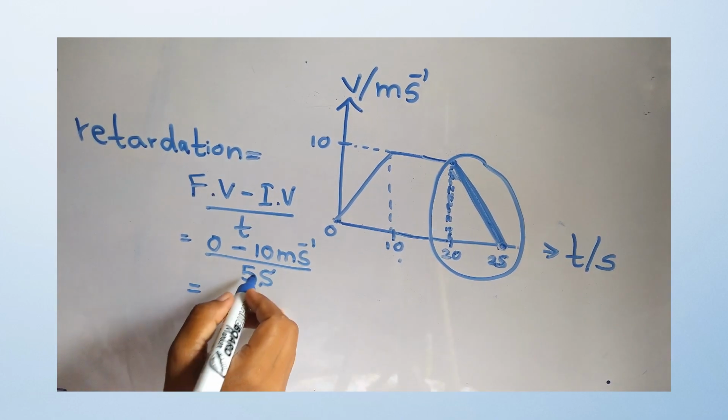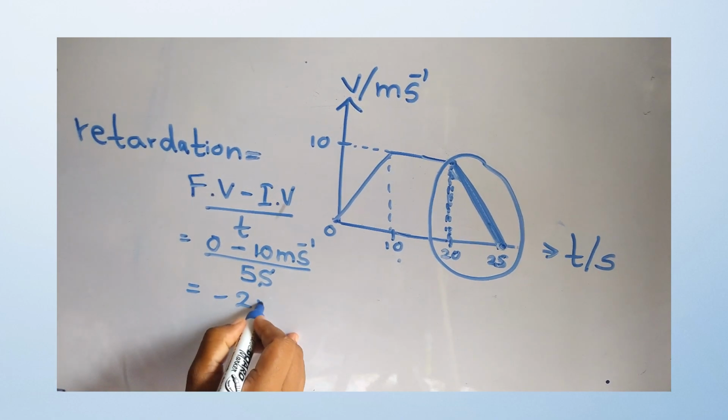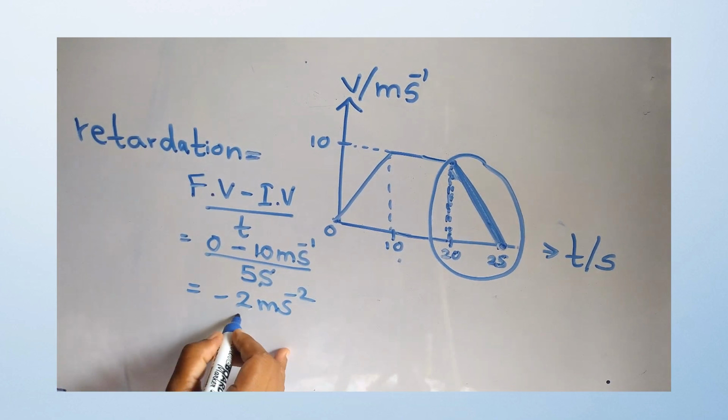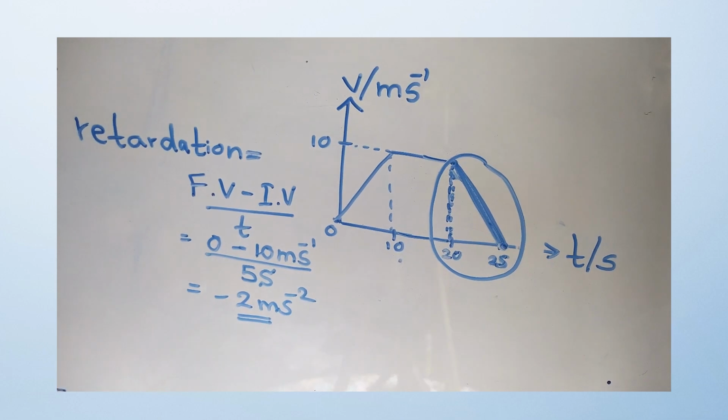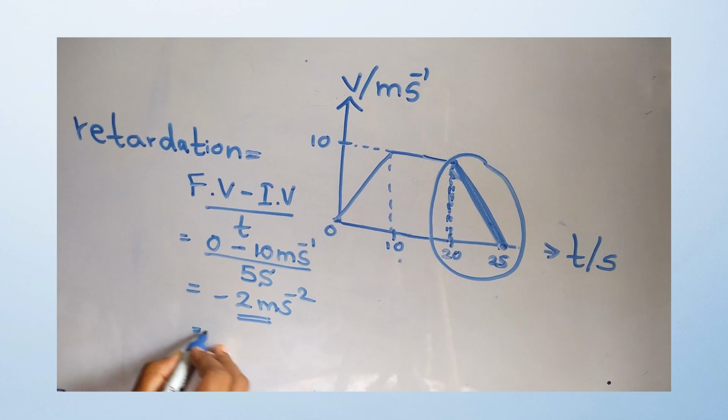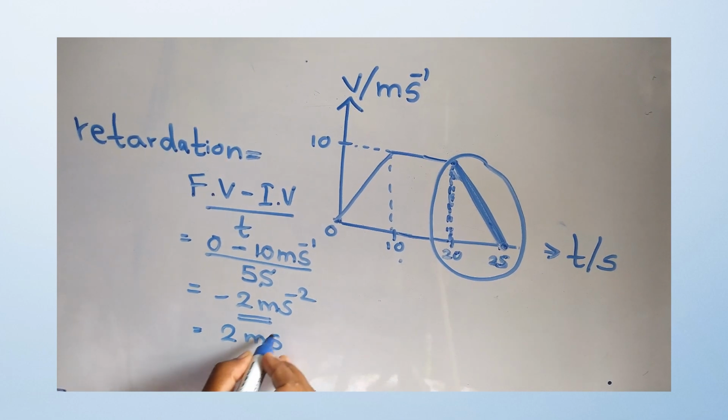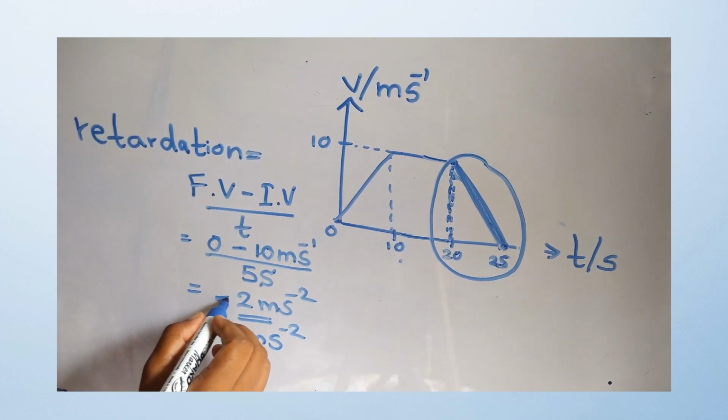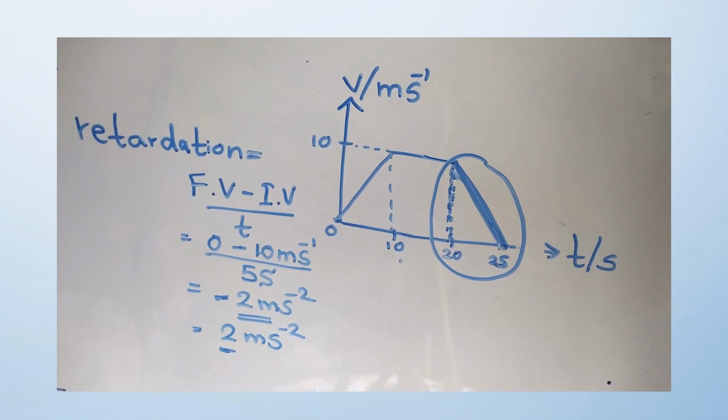Then the acceleration here is minus 2 meters per square second. But here the question asks about retardation. I told you earlier retardation means the negative value of acceleration. Then you can put the answer as 2 meters per square second without the minus sign. Then the first choice is correct.